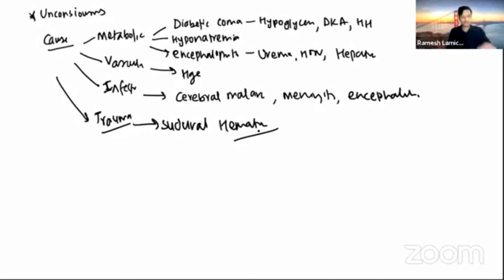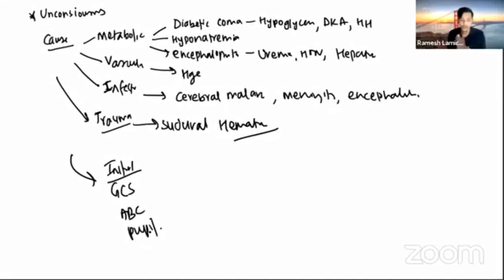These are the main headings of the causes of unconsciousness. So how are you going to evaluate a patient with unconsciousness? The first initial assessment would be GCS: you measure the Glasgow Coma Scale. Then you assess the airway, breathing, and circulation. Then you assess if there is any pupil dilatation, like traumatic mydriasis in case of trauma, and if there is an infectious cause, there will be a temperature.